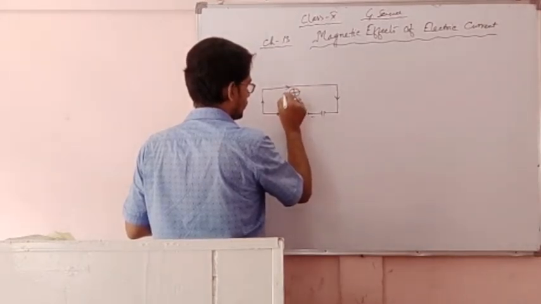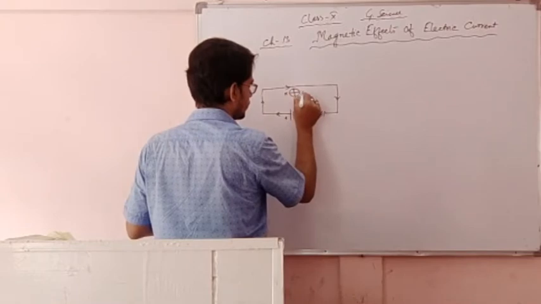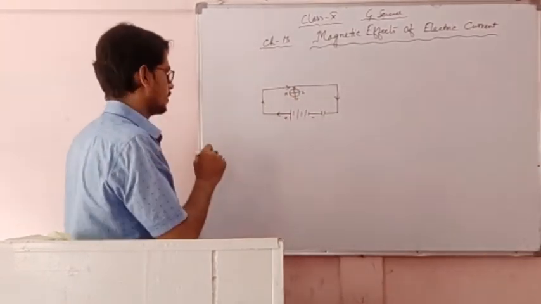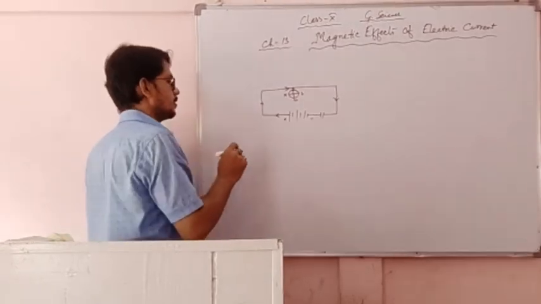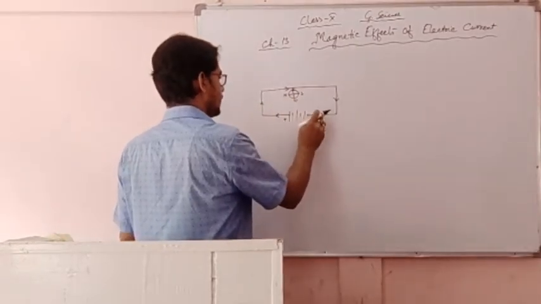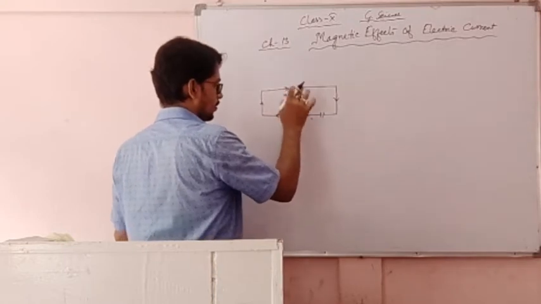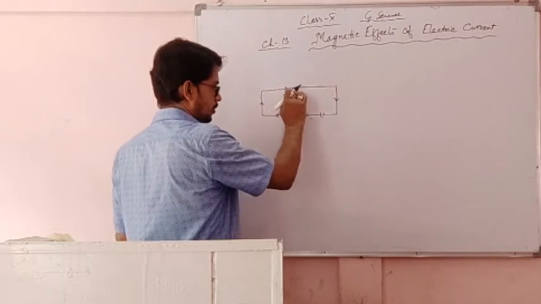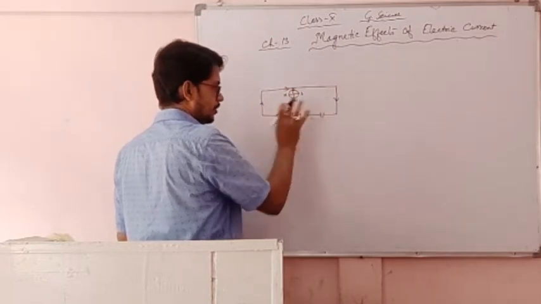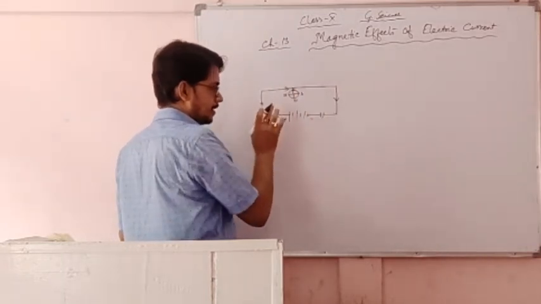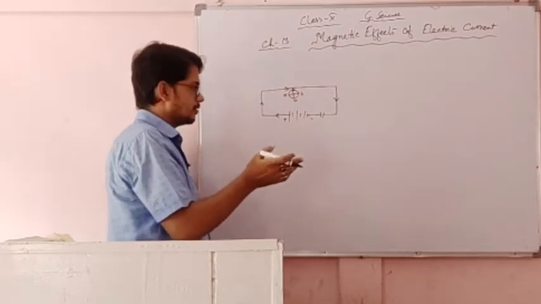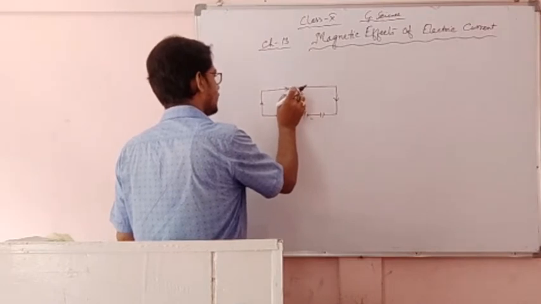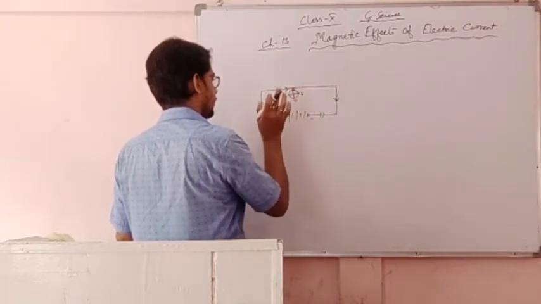This one is, usually, the north-south direction, and east-west. Now, the magnetic compass needle, when the key is off, will show this position. When the switch is off, it is observed that the magnetic compass needle does not show any deflection, no movement. It is placed and it will show the north-south direction of that place.